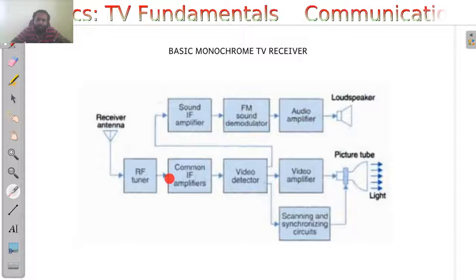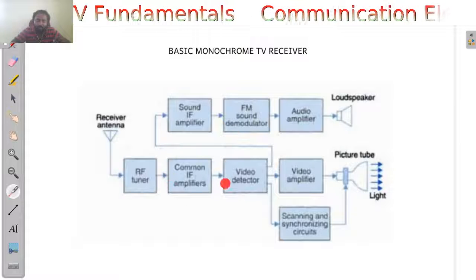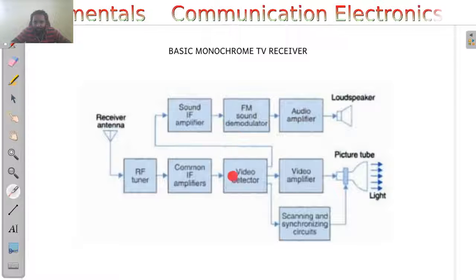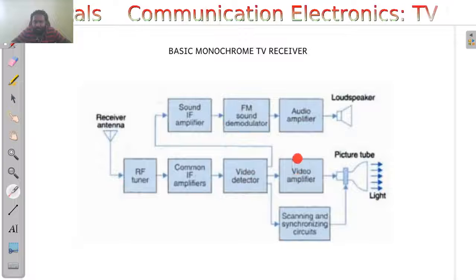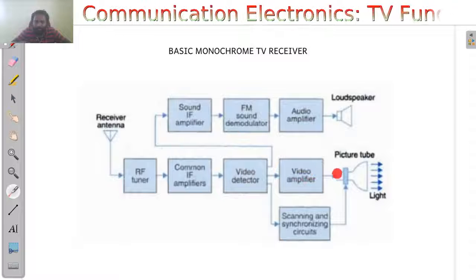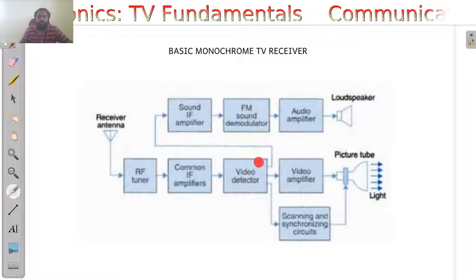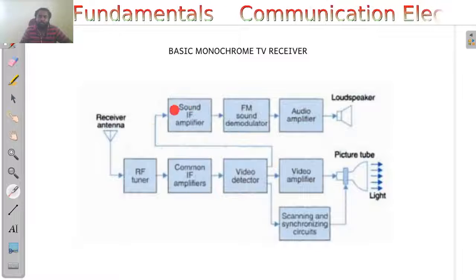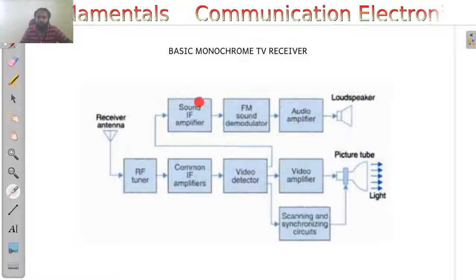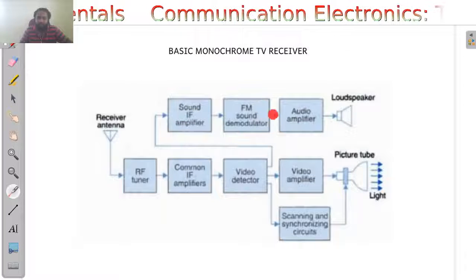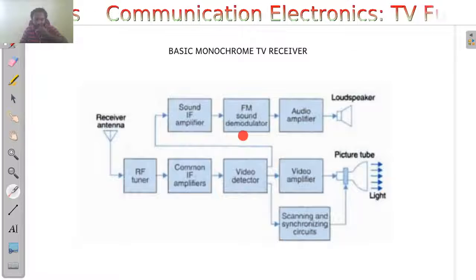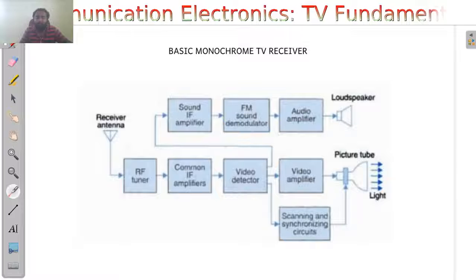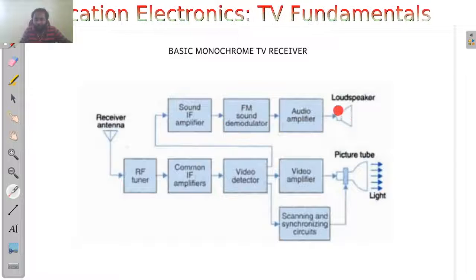Then the information will be demodulated to the intermediate frequencies using superheterodyne receivers, and the video signal will be detected using a video detector, amplified, and given to the picture tube. The video detector will also generate output for sound. That sound IF will be given to the sound IF amplifier, and the demodulator will take out the audio signal from the FM, which is amplified and given to a loudspeaker.